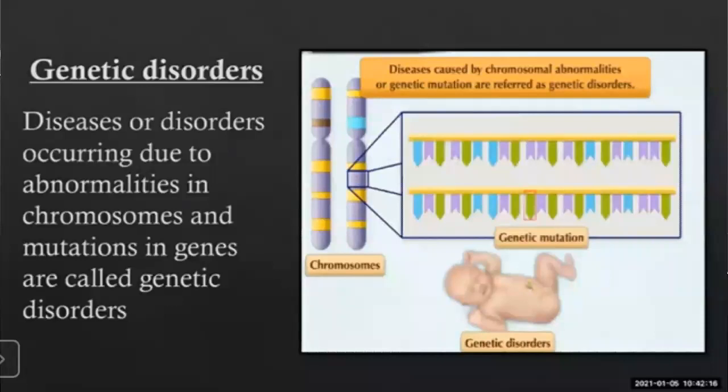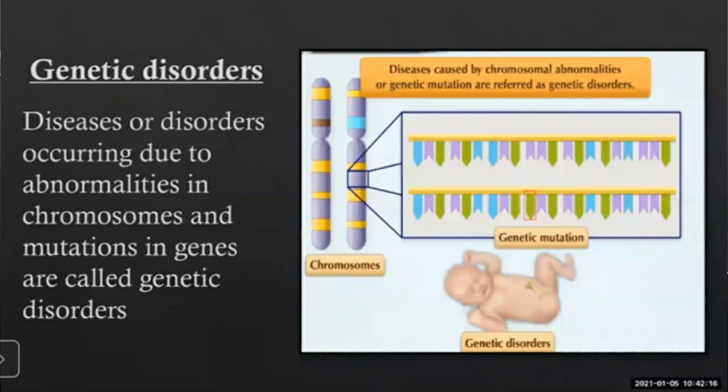Now, there are 44 plus XX chromosomes in every cell of a human female. In females, XX chromosomes are present. With 44 chromosomes, there is one pair of sex chromosomes, that is XX. And 44 plus XY chromosomes in every cell of human males. In males, XY chromosomes are present, which represents the sex of the individual.